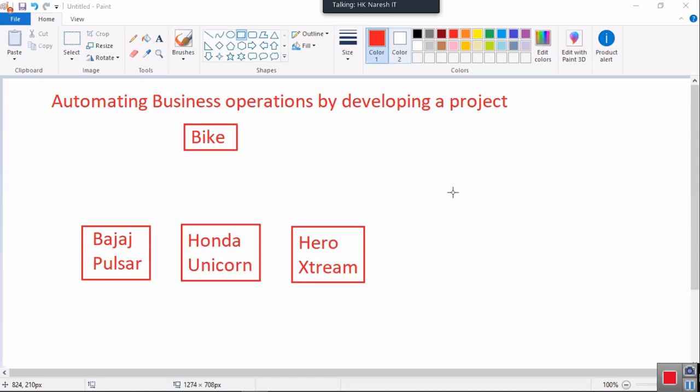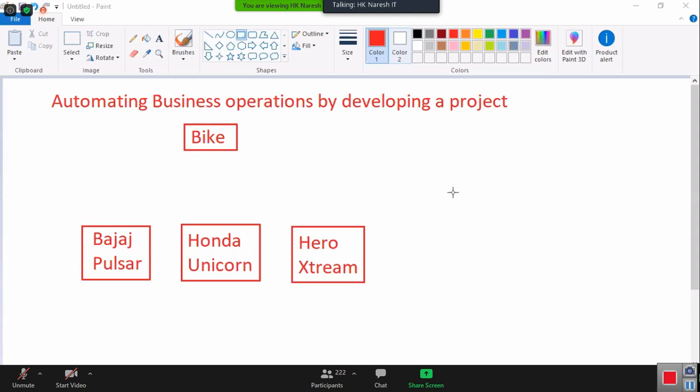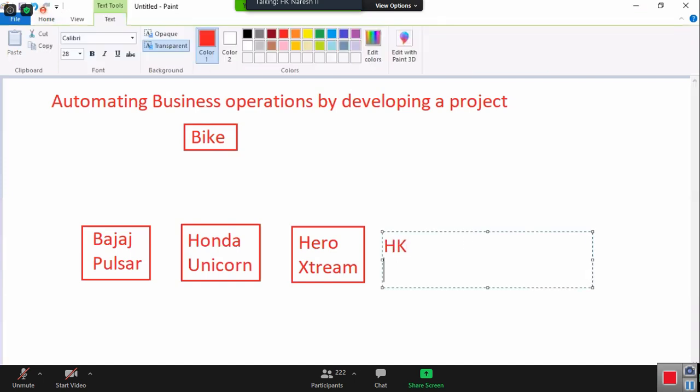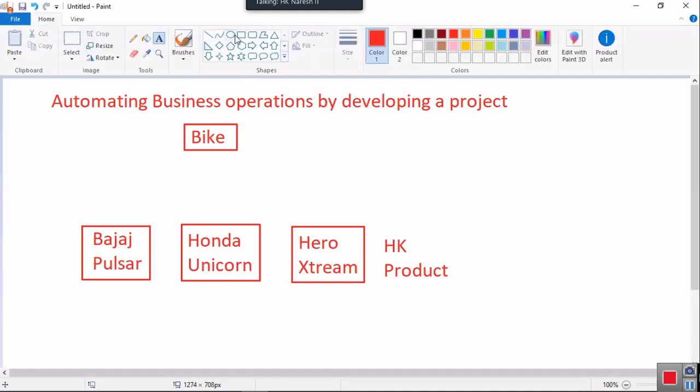For example, let us assume clutch will be on the left side and accelerator on the right side. Now what am I doing? I am changing it. On the left side I'm taking the front brake, and on the right side I'm giving the clutch. Then next, down on the left side you have the gear and on the right side you have the brake. There also I am shifting. With this new style of bike, I am introducing the HK product. I'm introducing one bike called HK product into the market with these changes.